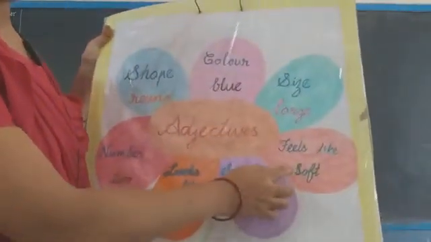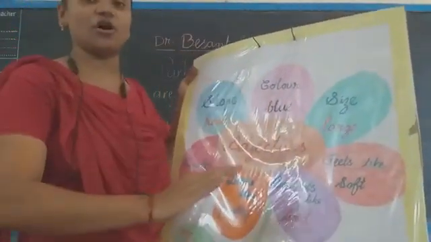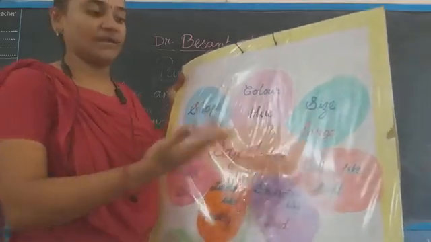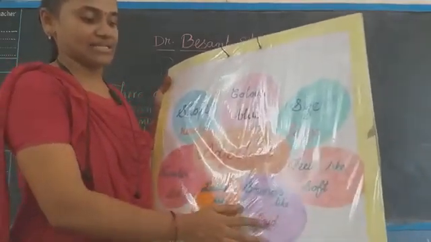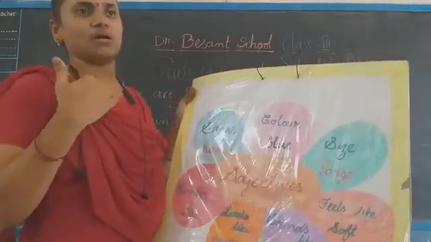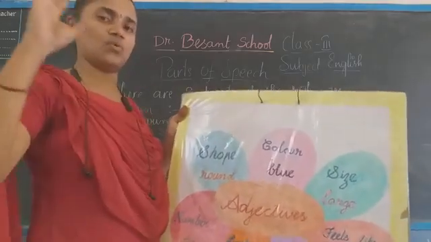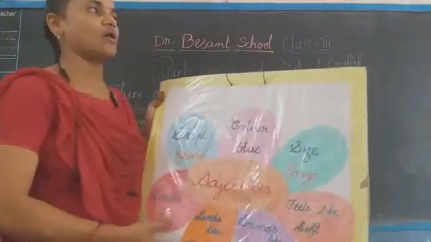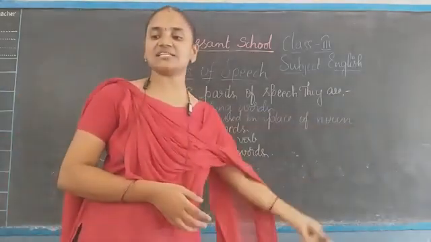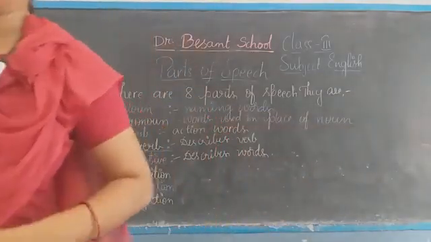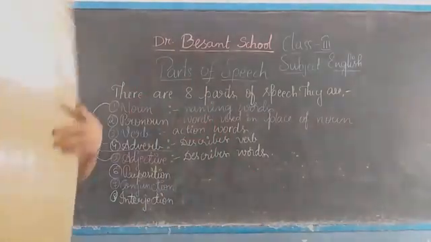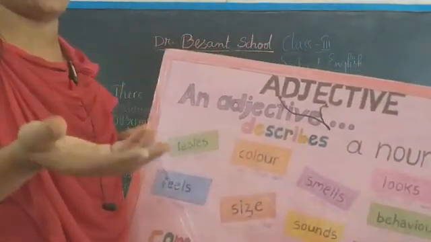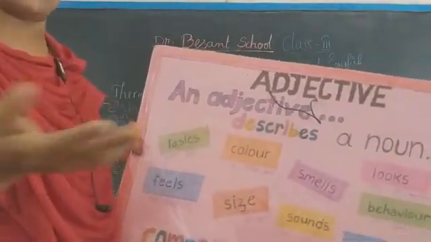Next. Soft. See, her hair is soft, hard, cool, hot. Anything you can say about how you feel. Next, sounds. It is loud or slow noise, loud noise, or the voice is very slow. Anything you can tell. Overall, adjectives are nothing but words which describe the nouns. They tell us how nouns are. See here also the tastes: whether the food you have cooked is sweet or sour or hot or spicy, whatever it is.